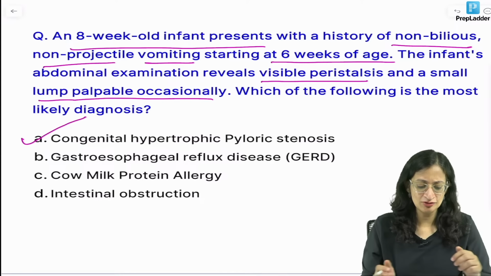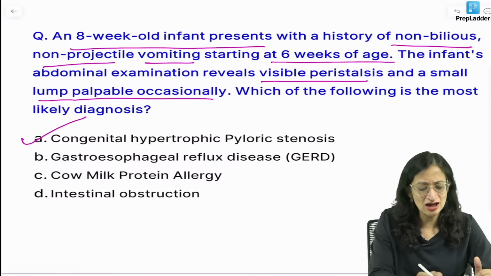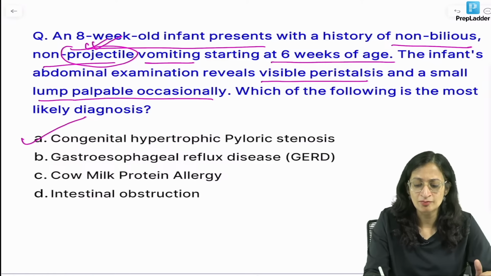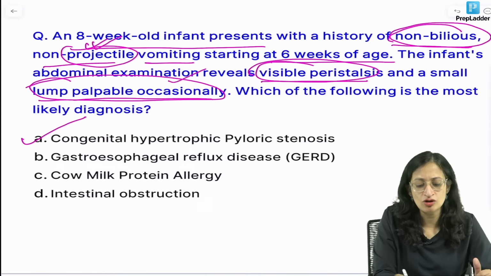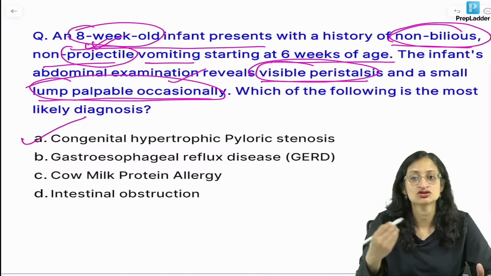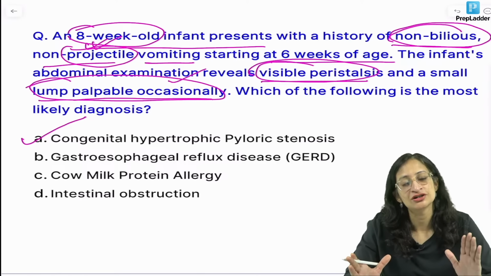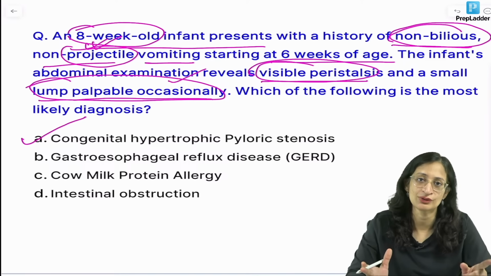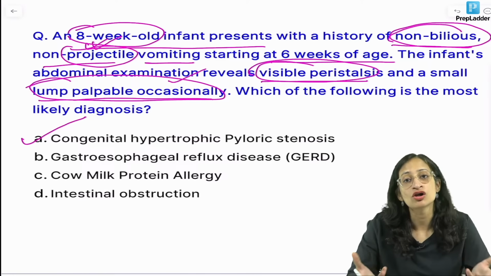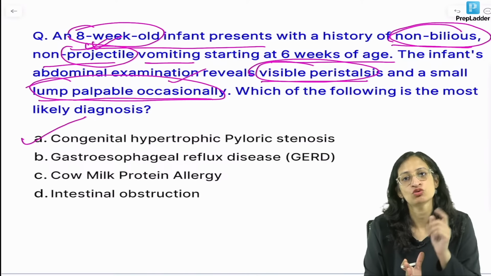So, congenital hypertrophic pyloric stenosis, this is the typical presentation, non-bilious, and it can actually be projectile vomiting. Here it is non-projectile mentioned, usually it is projectile vomiting. But the other things like non-bilious vomiting, visible peristalsis, lump palpable occasionally, and the age group, all these favor a diagnosis of congenital hypertrophic pyloric stenosis. Everything might not fit in the case scenario, but if 4 out of 5 things are fitting in a particular condition, we go with that. In medicine it's not always true that everything will happen in a textbook like picture, but most of the things are favoring what? You have to see that.